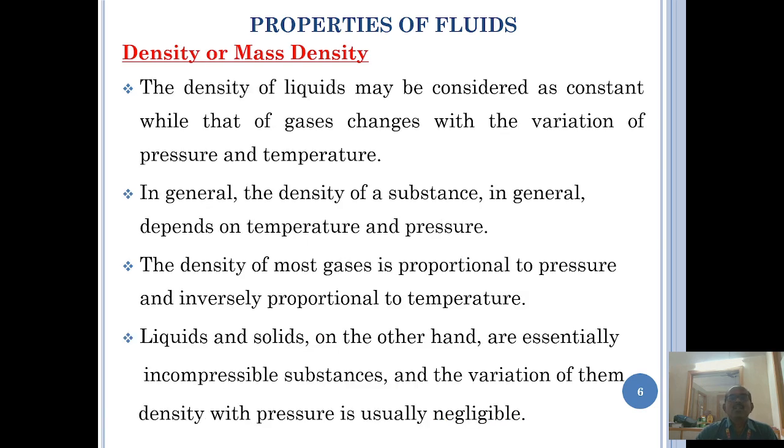The density of a liquid may be considered constant, while that of gases changes with variation of pressure and temperature. The density of a substance generally depends upon the temperature and pressure. The density of a gas is proportional to the pressure and inversely proportional to the temperature. Liquids and solids, on the other hand, are essentially incompressible fluids. The variation of density with pressure is usually negligible.